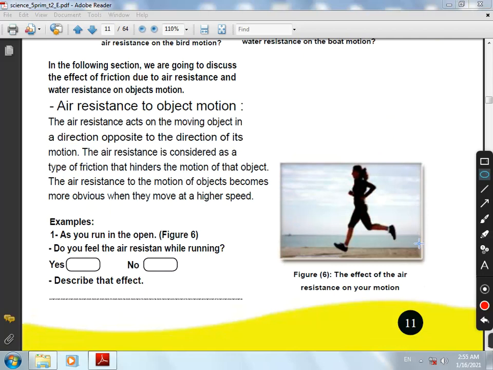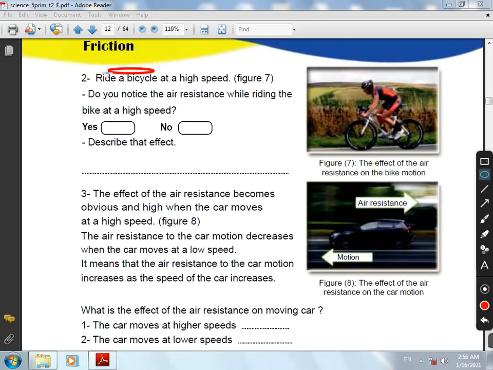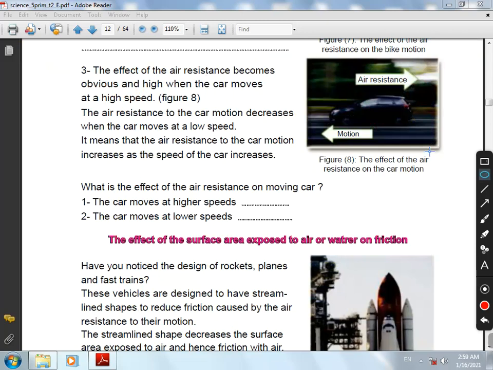Friction force resulting from the movement of an object through air is called air resistance. Again, together: friction force between an object and the air is called air resistance. For example, as you run in the open or ride a bike.